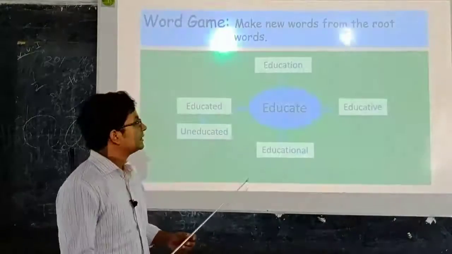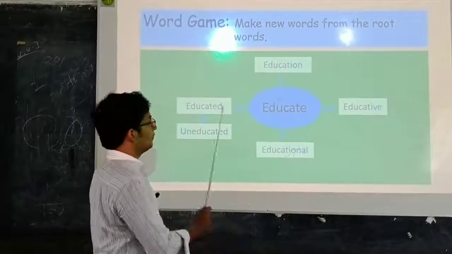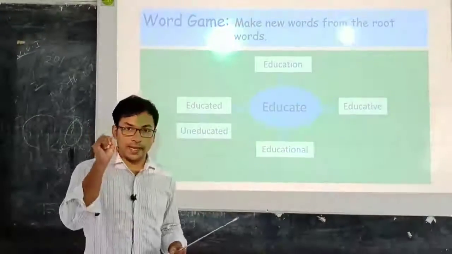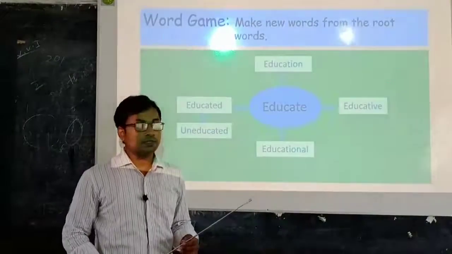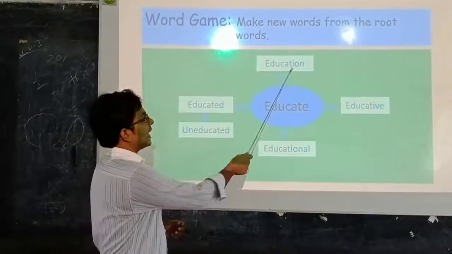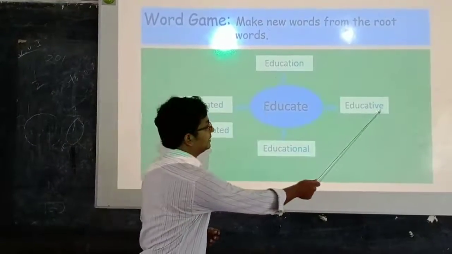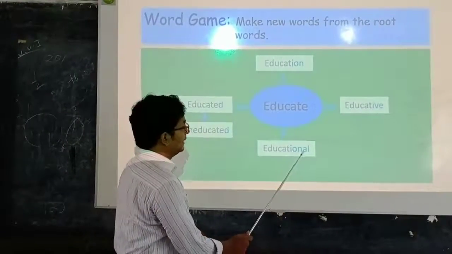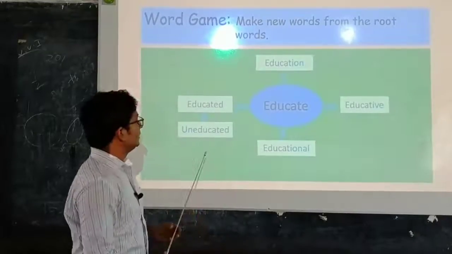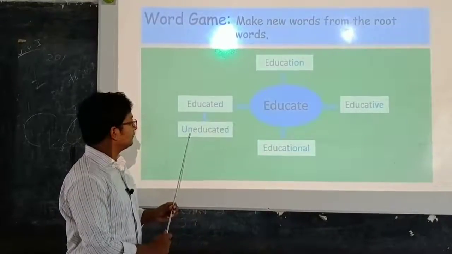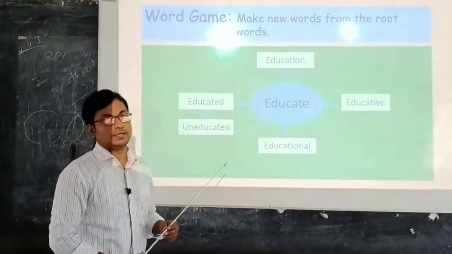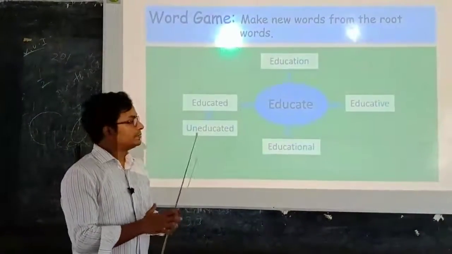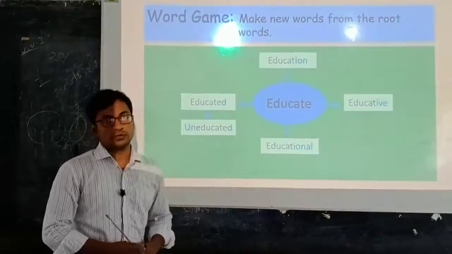We have created 5 new words from the word educate. So how have we created the words? We have just added ION, IVE, IONAL, D, and UN to the front of the word and D at the end of the word. Thus we have made some new words from a root word.